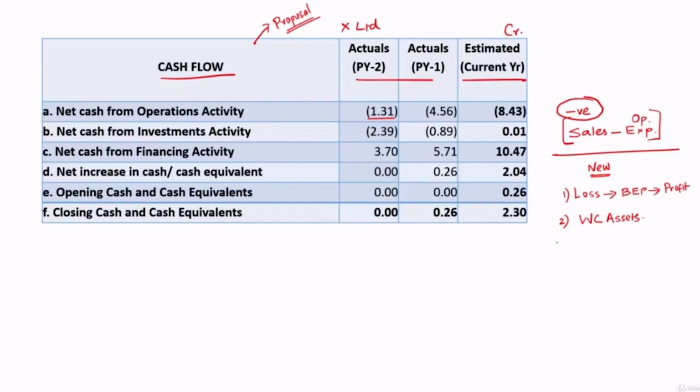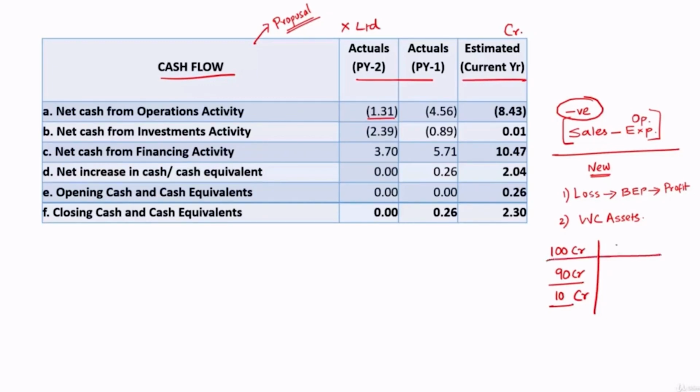flow from operations. Let's say, for example, sales made by the company is 100 crore. Expenses incurred by the company is 90 crore. Profit they have made is 10 crore. But if you look at their cash flow position, you will see that they have not generated cash of 100 crore. Why? The reason can be like this.